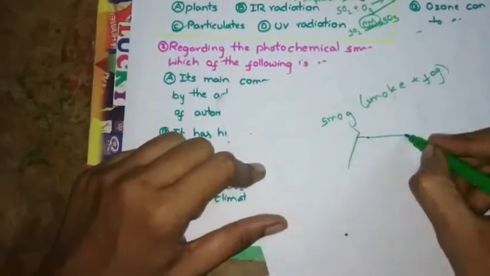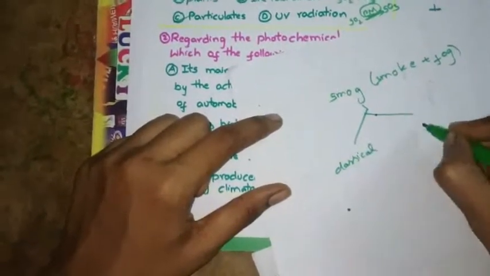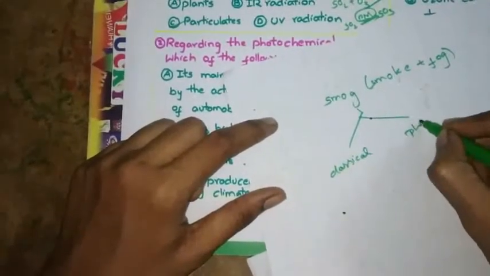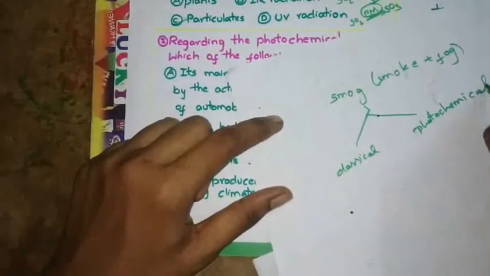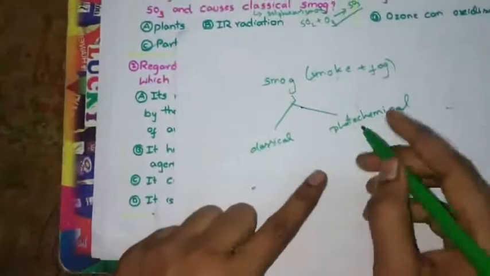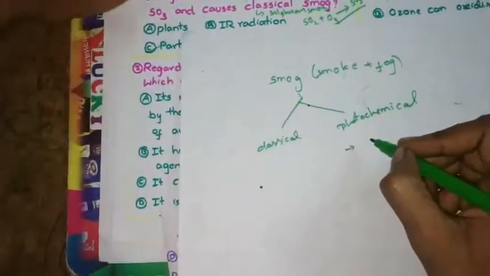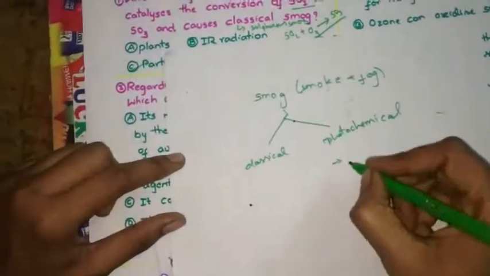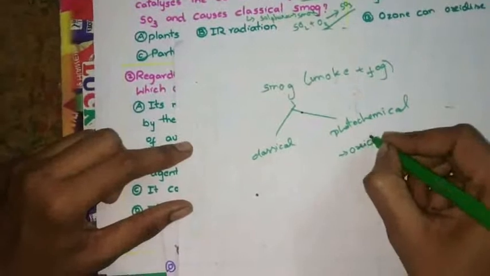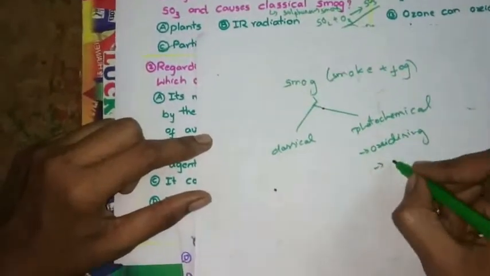Photochemical smog is oxidizing in nature, and it occurs in hot climate.